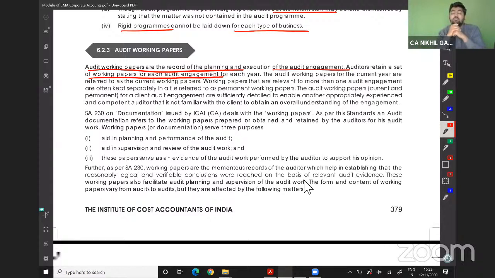So if management wants my audit paper, should we give them? No. Should we give them? Sir, we should never give them. The auditor has 100% right in his working papers.